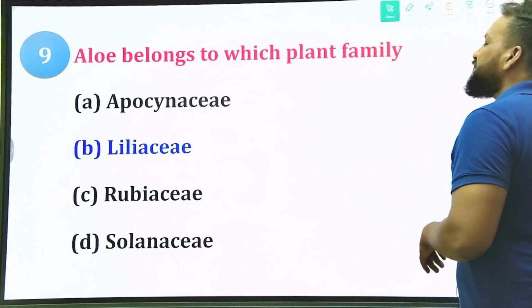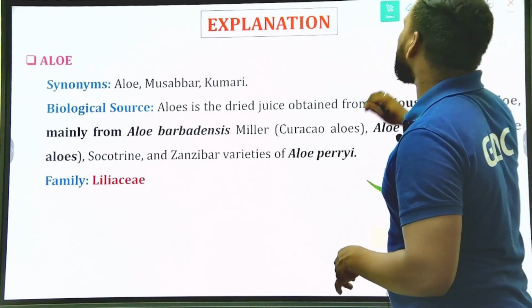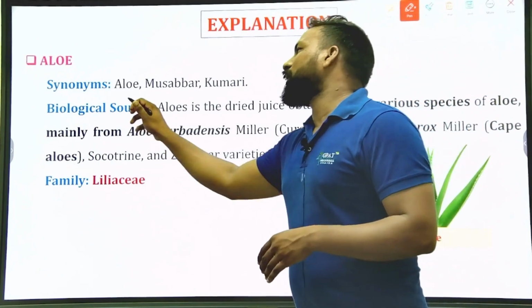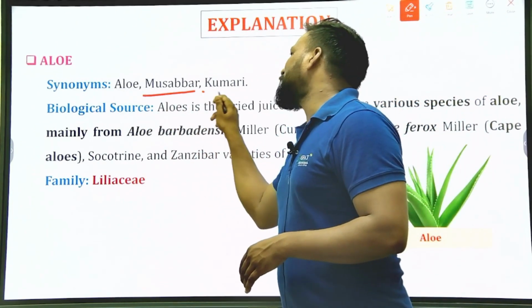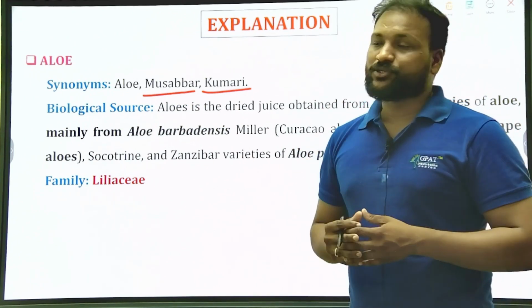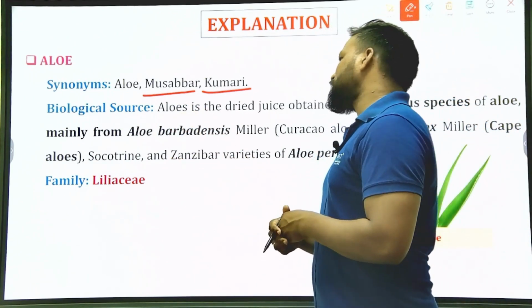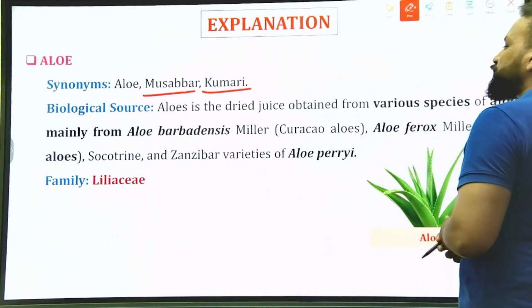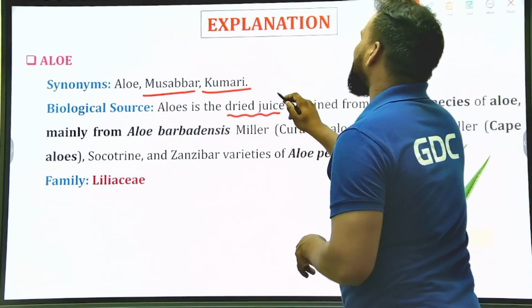Option B is correct, because aloe belongs to family Liliaceae. According to the synonyms, it is known as Musabbar and Kumari. Try to remember the synonyms also, because sometimes they may ask about them. Next, the biological source: aloe is a dried juice, which means it is an unorganized drug.